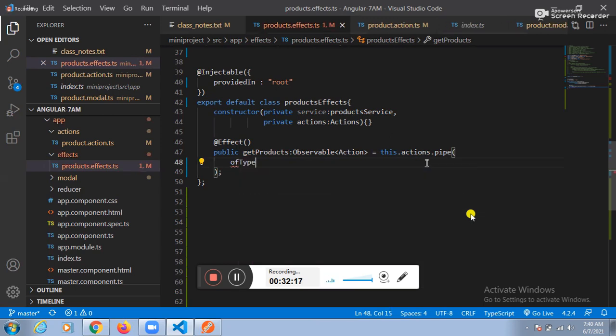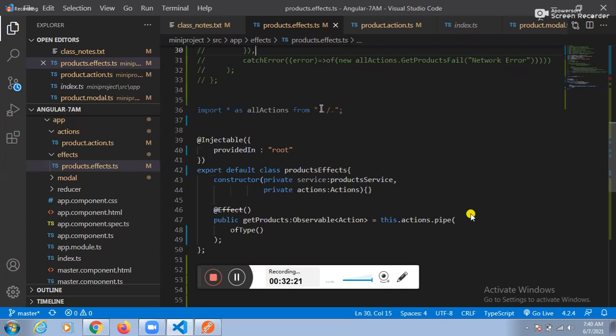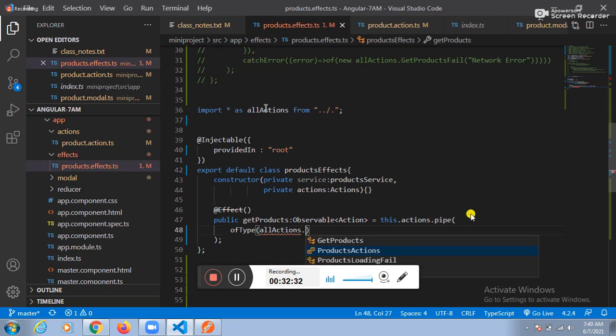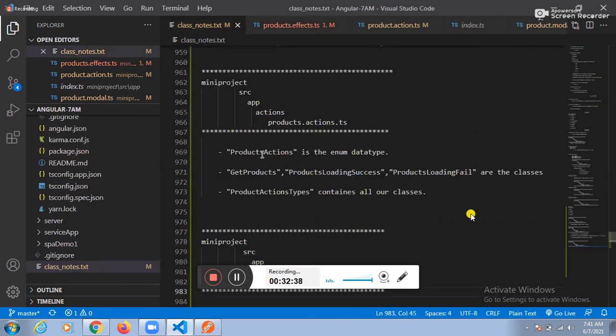With the help of the of type. All actions are present into where? All actions variable. Can I pass the all actions variable here? Yes. All actions variable dot, what is the name of the enum? The name of the enum is the product actions.